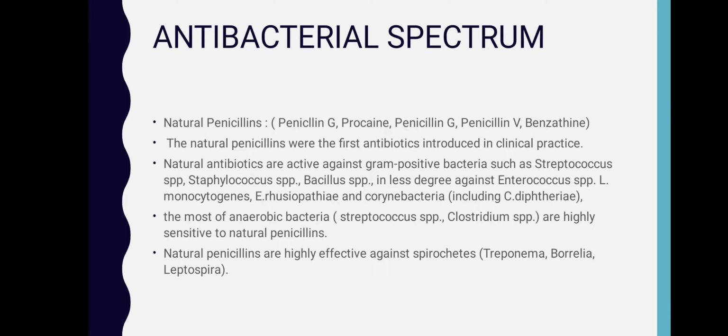Antibacterial spectrum: there are natural penicillins, that is penicillin G, procaine penicillin, penicillin V, and benzathine. The natural penicillin was the first antibiotic introduced in clinical practice. Natural penicillins are active against gram-positive bacteria such as Staphylococcus, Bacillus species, and to a lesser degree against Enterococcus species. Most anaerobic bacteria are highly sensitive to natural penicillins, and they are highly effective against Treponema pallidum and Leptospira.